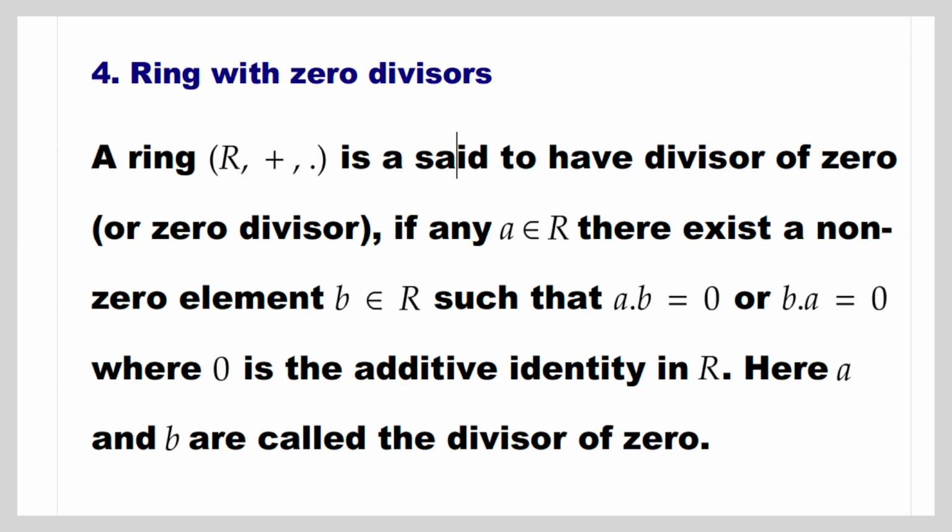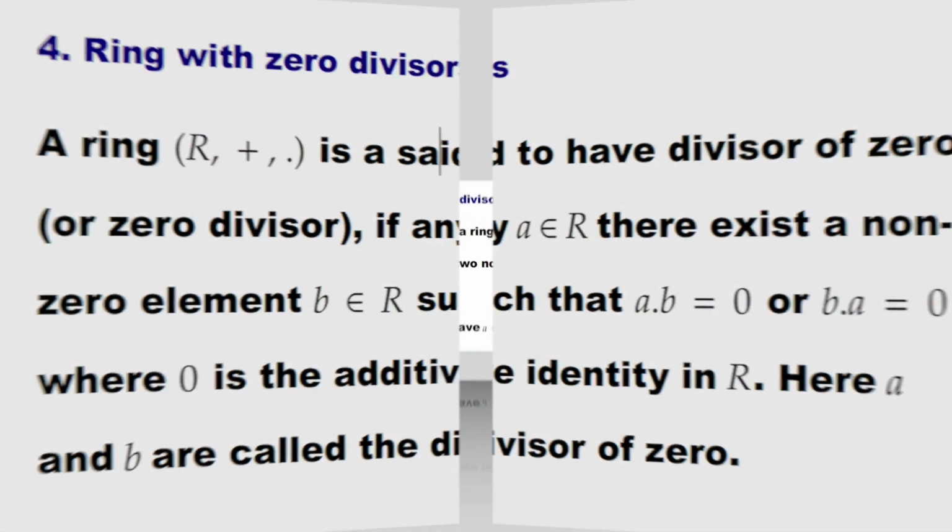Fourth one is ring with 0 divisors. A ring (R, +, ·) is said to be a ring with 0 divisors if for any a belongs to R, there exists a non-zero element b belongs to R such that a·b equal to 0 or b·a equal to 0, where 0 is the additive identity in R. Here a and b are called the divisors of 0.